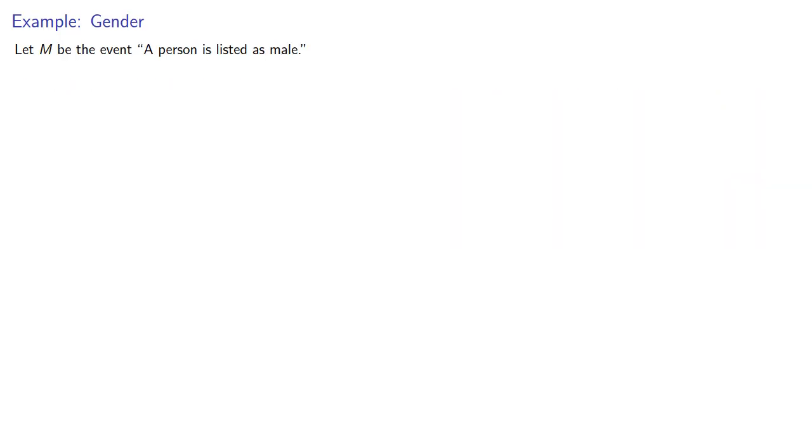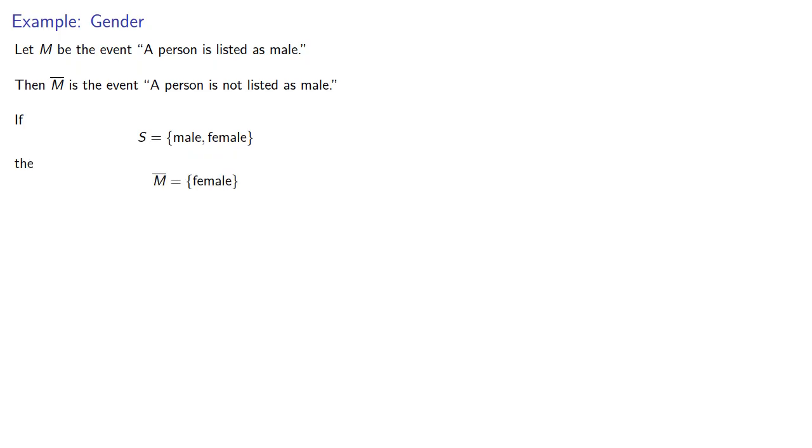For example, let M be the event a person is listed as male. Then the complementary event is a person is not listed as male. Now, if our sample space only allows for the two options, male and female, then the complementary event is that the person is listed as female.